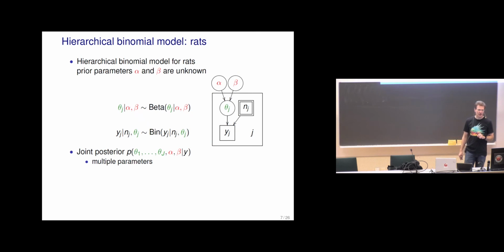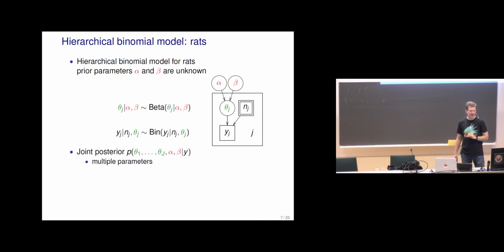Unknowns are in circles, and at the lowest level we have a binomial model. Each Yj depends on the number of rats in that study, Nj, and theta j, the probability of getting a tumor in that specific study. In the previous slides I had theta j's going from theta 1, and then I had many theta j's there.